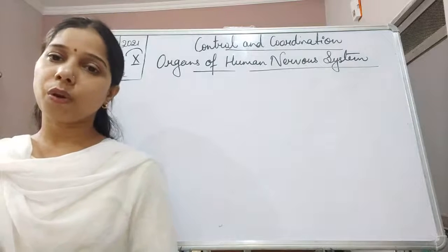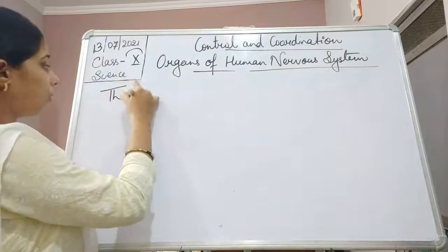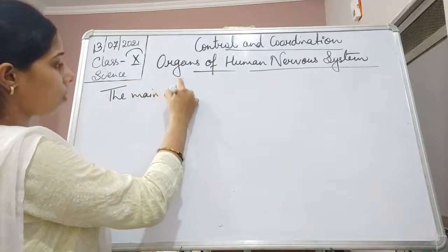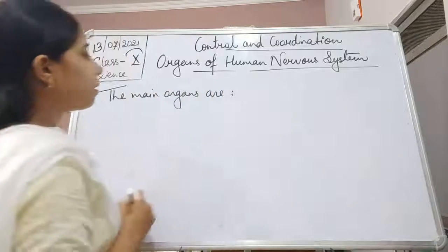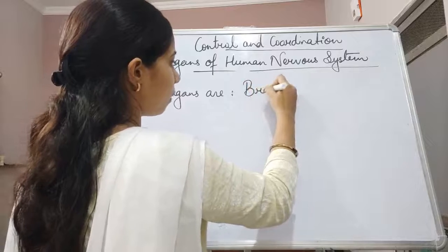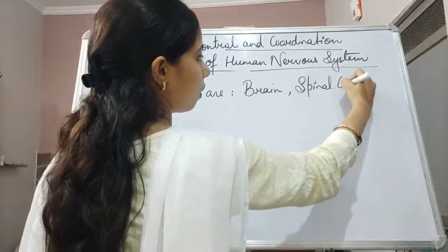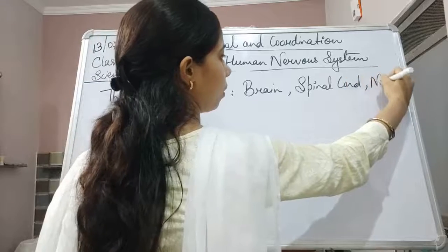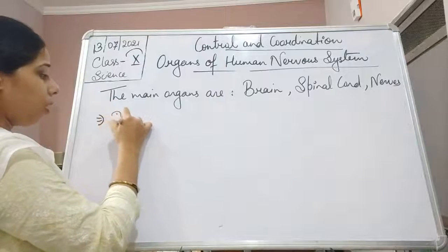What are the different organs of a human nervous system? The main organs are, students, the first one is the brain, then the spinal cord, and then the nerves. These are some of the main parts of the human nervous system.